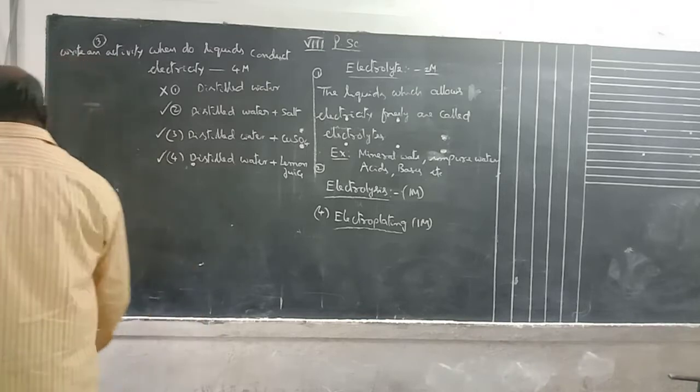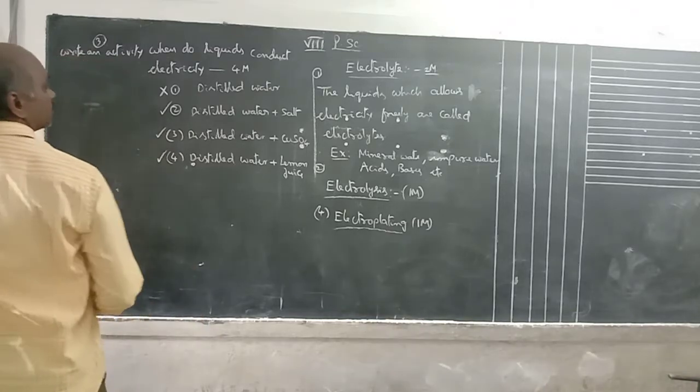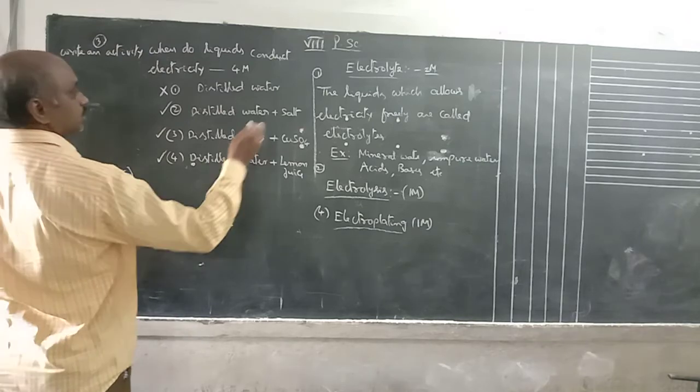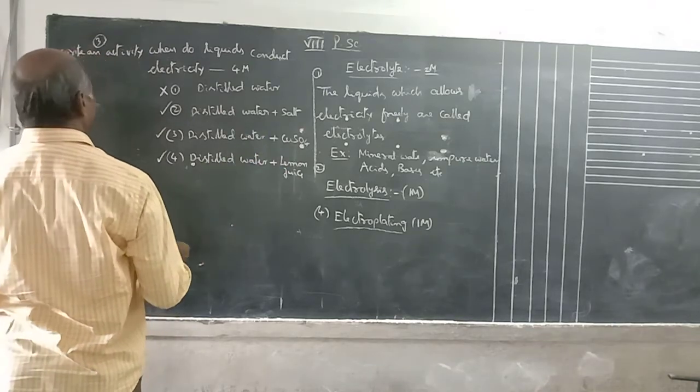Okay, next one. Fifth one, 2 plus 2, 4 plus 4, 8 marks.